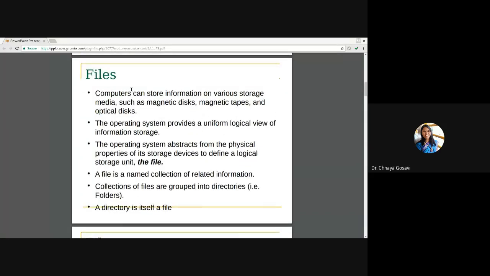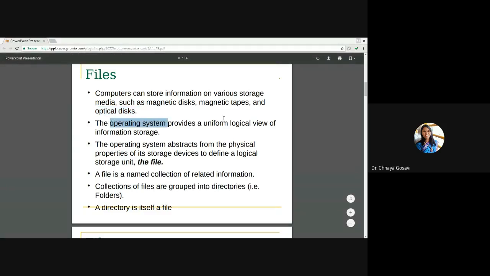So what is a file? Computer stores information on various storage media. You can store data on CD or pen drive or on your mobile or SD RAM. In old days, it was magnetic disk, magnetic tapes, and optical disk. The operating system provides uniform logical view of information storage. Even if you connect your pen drive, it will open in the form of folders and files. If you connect your mobile to your system, it will also open in the form of files and folders, similar to your system. So that is the job of operating system, which provides uniform logical view of information storage.